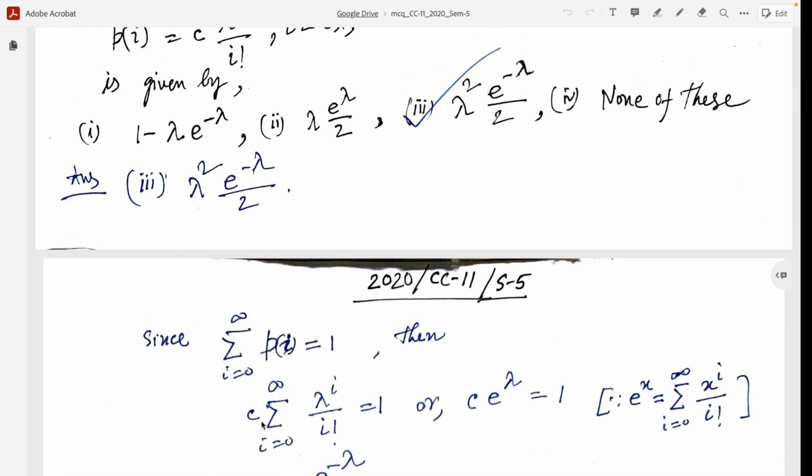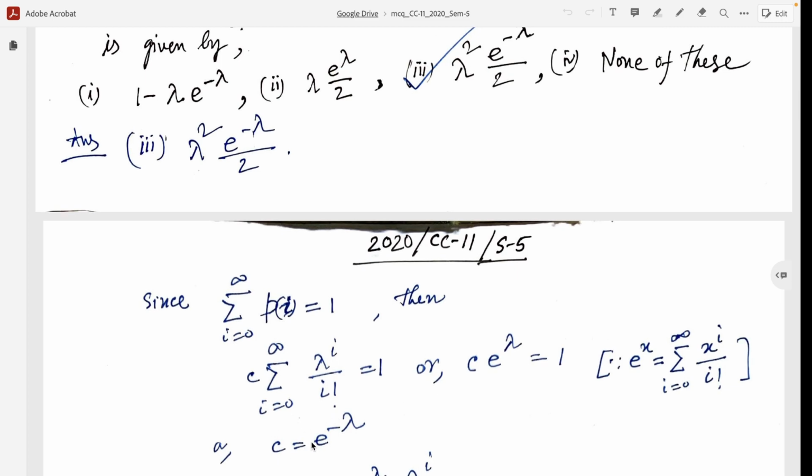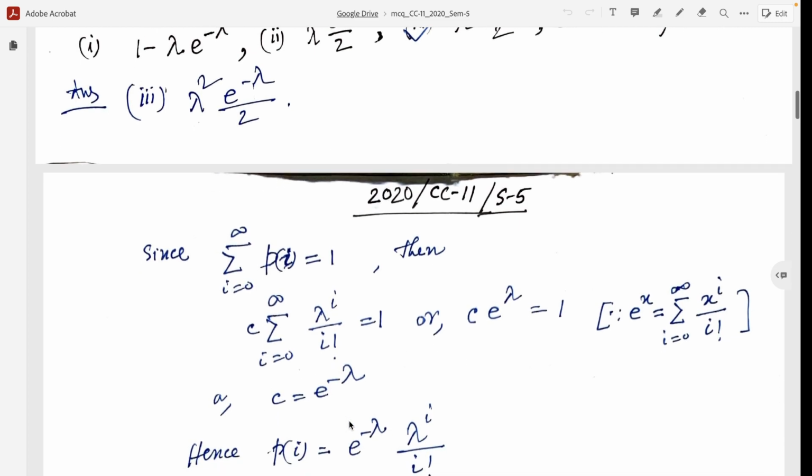So c is a constant independent of i, so c times the summation from i equal to 0 to infinity of λ^i / i! is equal to 1, and hence c times e^λ equals 1, because e^x equals the summation i equal to 0 to infinity of x^i / i!. So we can replace this infinite series by e^λ, hence the constant c equals e^(-λ).